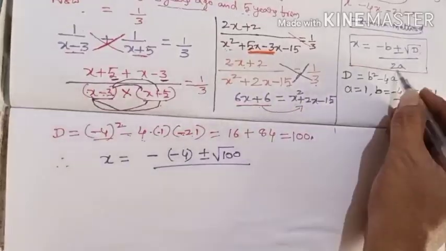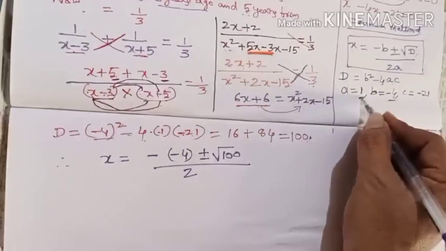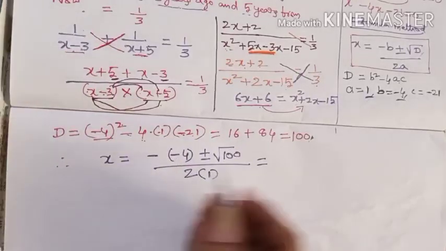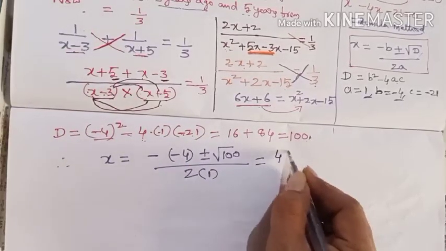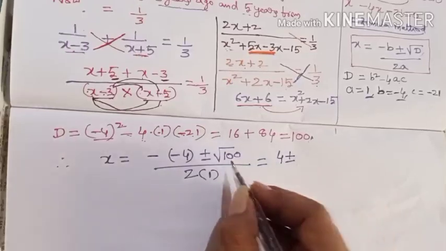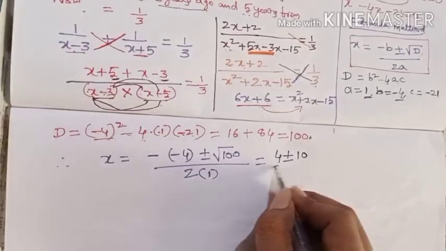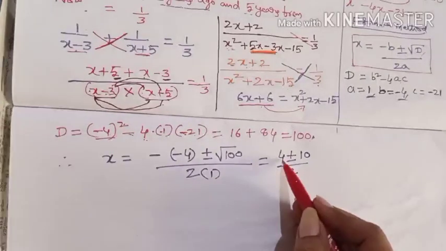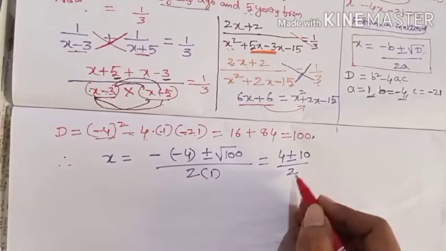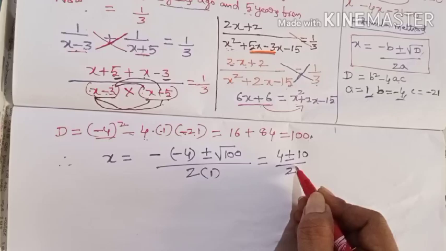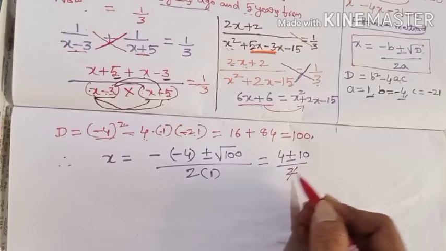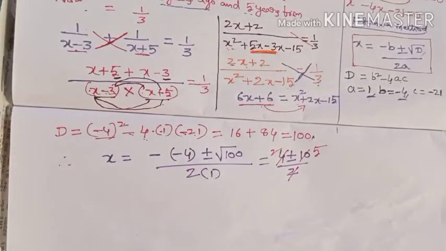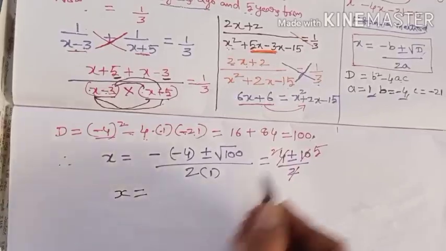Thereafter plus or minus root of D, which we just found is 100, by 2a. Here 2 is constant, a is 1, so 2 of 1. So that is equal to, minus into minus is plus, 4 plus or minus root 100. You know that the value of root 100 is 10, by 2. If you calculate this 2 and this 4, this 2 and this 10, you have to calculate each and every term in the numerator and the denominator, and only then cancel. 2 ones are 2, 2 twos are 4, 2 fives are 10. Therefore x is equal to 2 plus or minus 5.